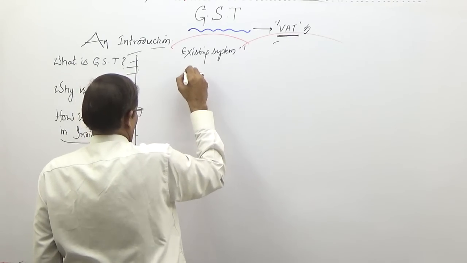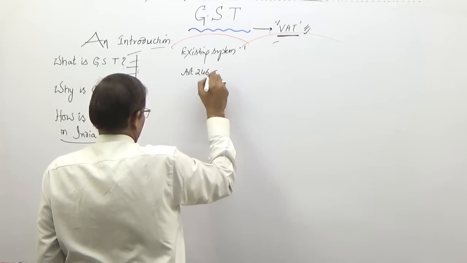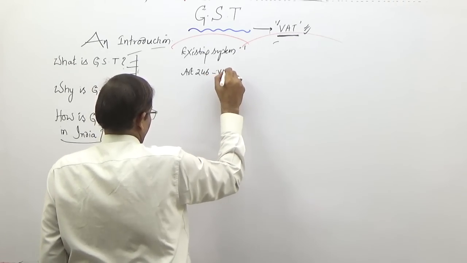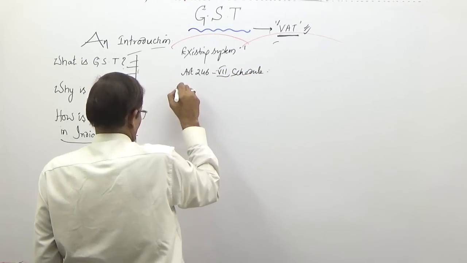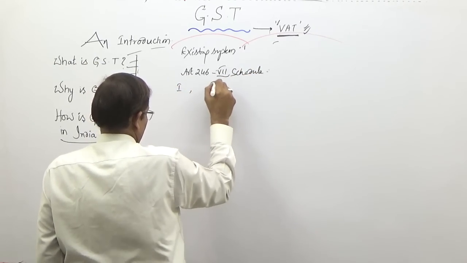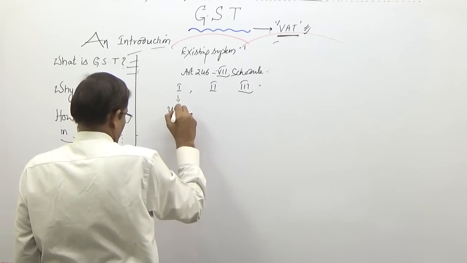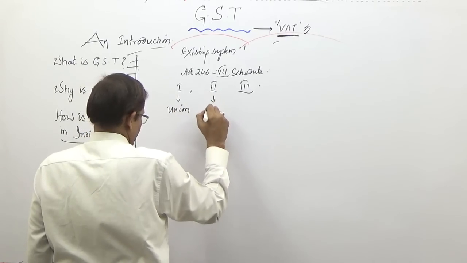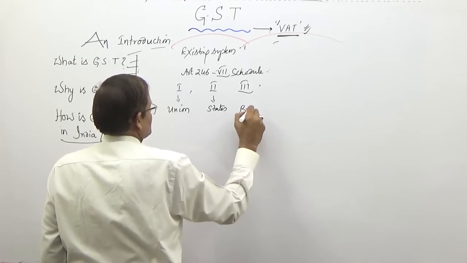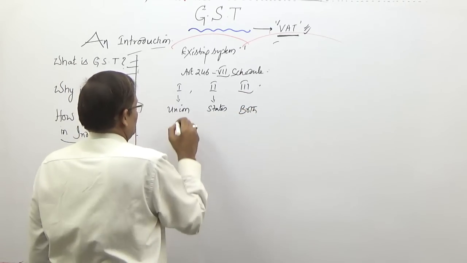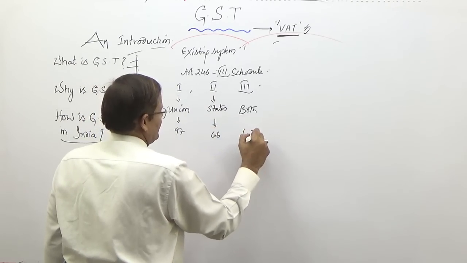See, Article 246 read with 7th schedule. So, in 7th schedule, you know, union list, state list and concurrent list. So, this is union government, this is states, and both have power. So, there were 97 entries, 66 entries and 47 entries.